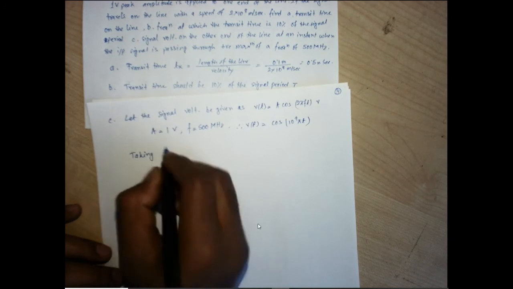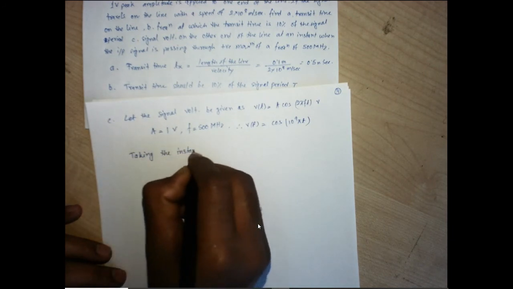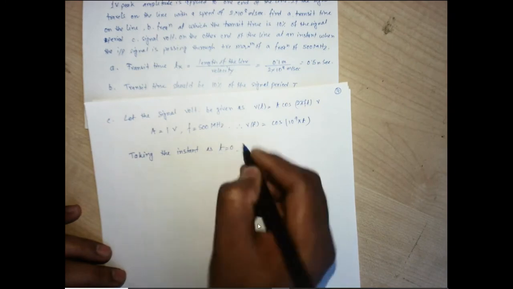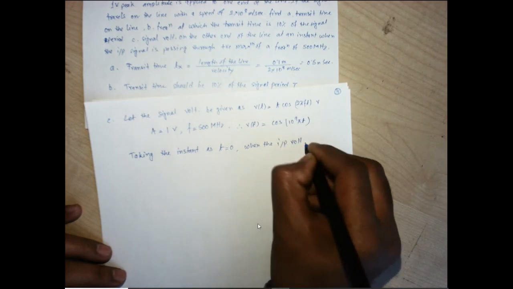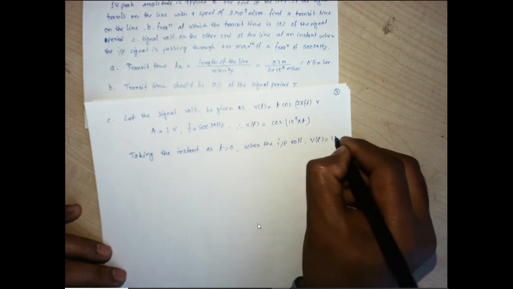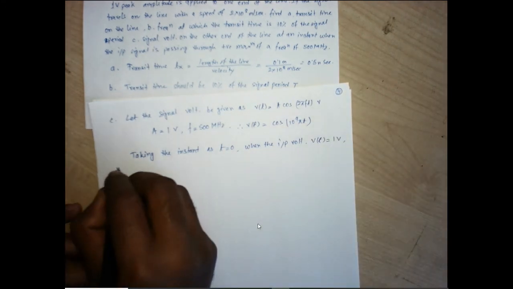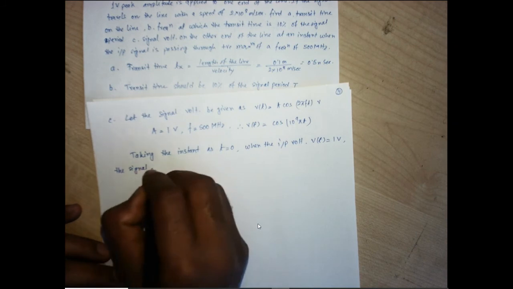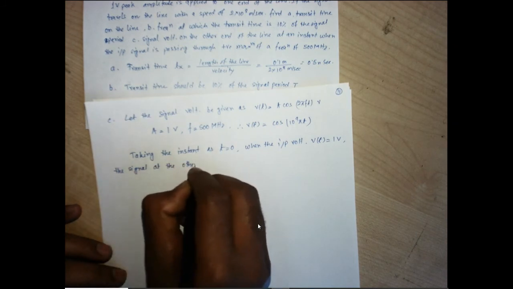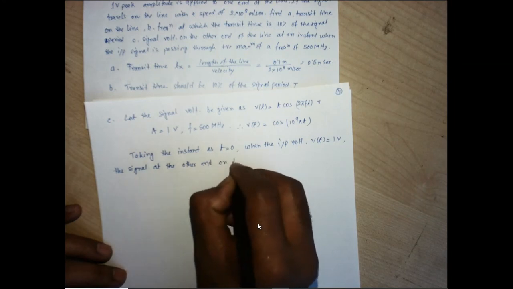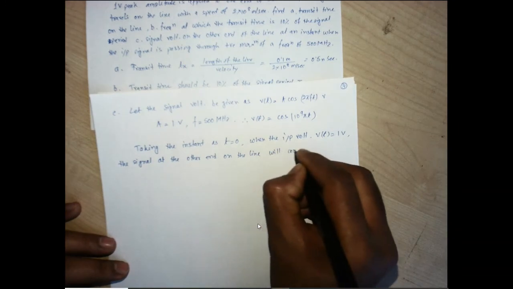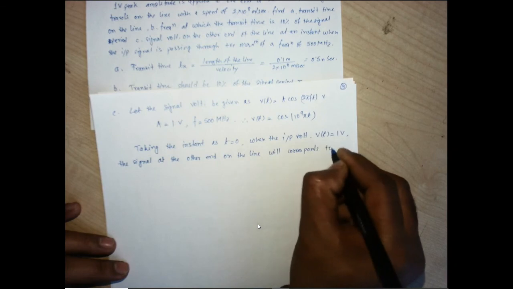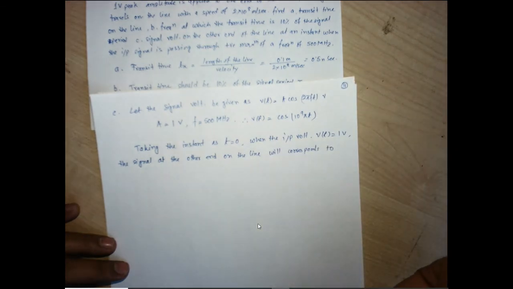Taking the instant as t equals 0, when the input voltage V(t) is 1 volt, the signal at the other end of the line will correspond to the time taken from 0 to Tx, since it has the transit time of Tx.